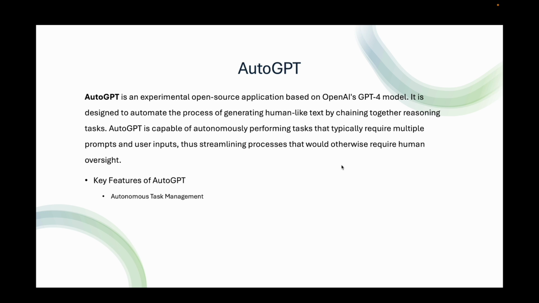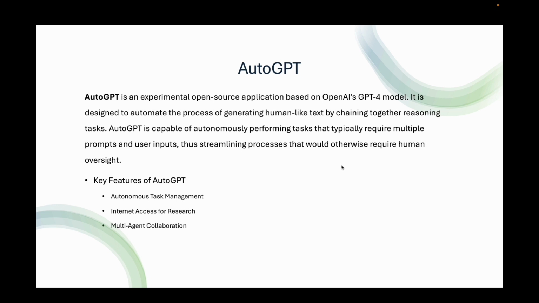It can autonomously prompt itself for additional information or perform actions without requiring continuous human input. Internet access for research: it has the ability to search the web, gather information, and analyze it to complete tasks. This feature is especially useful for tasks that require up to date or broad research.